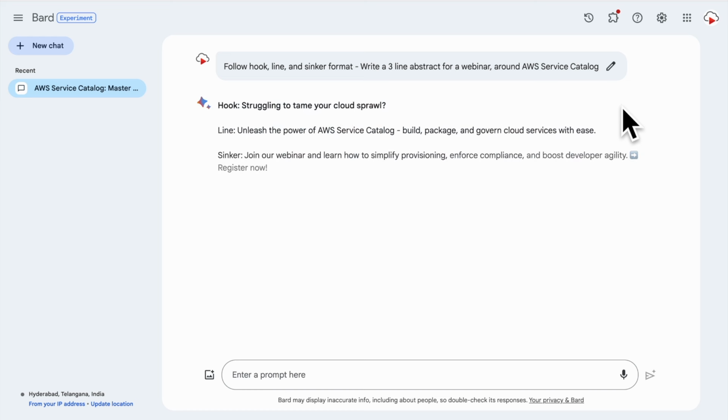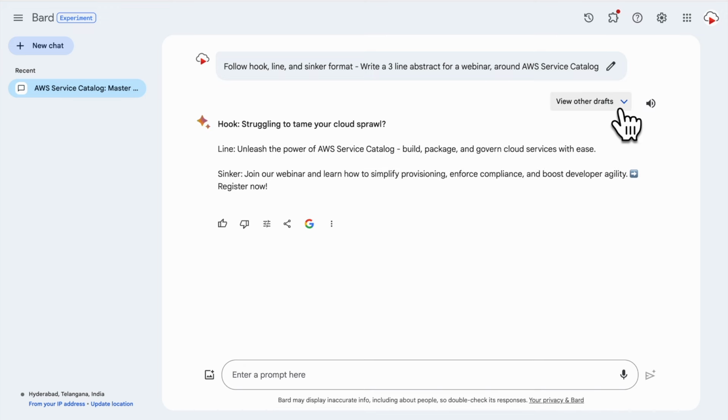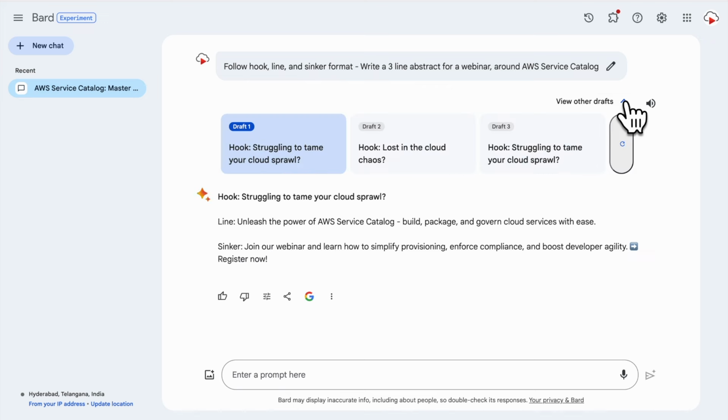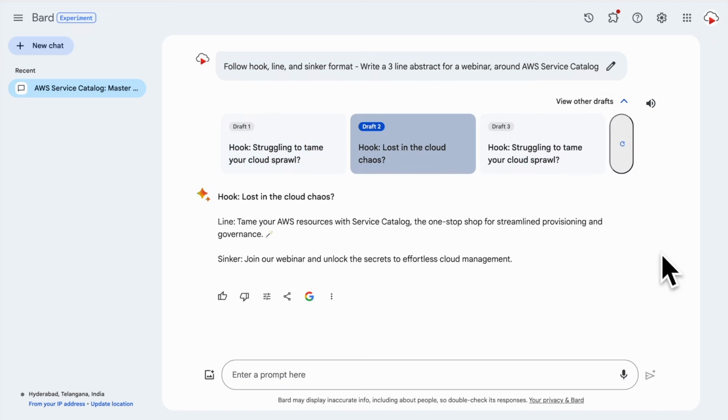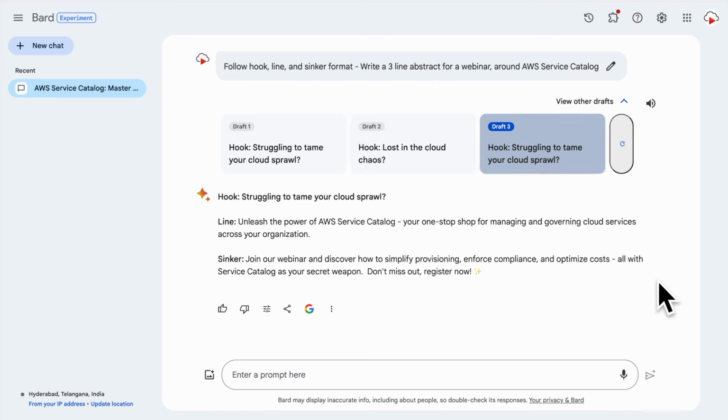Looks like Bard understood our suggestion and provided a potential abstract. It's quite well written. It also provided a couple of options. Let's check them out. I didn't like the second option that much. Let's check out the third option. This option is pretty good as well, but it's a little wordy.